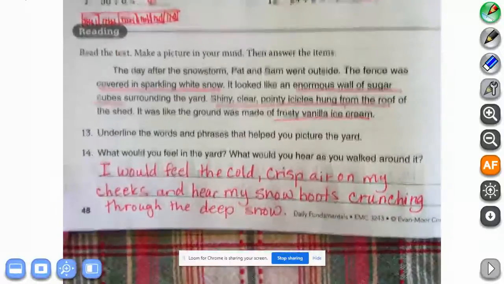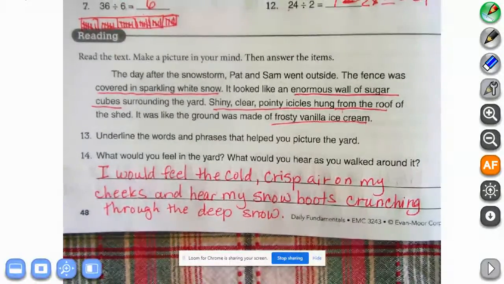Okay, so that's what I wrote for my answer. I'm sure you guys have a different answer, and that is just fine. As long as you describe what you would think you would feel or what you would hear.